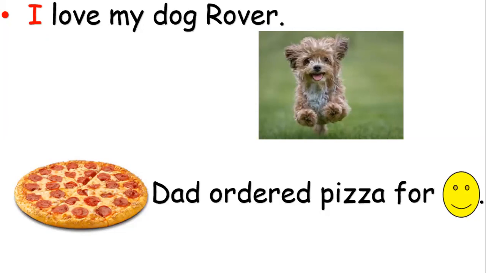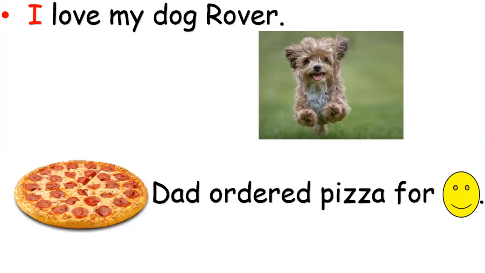So you can know if it is I or me by two things. The first, it comes before the verb, as a subject, and the second, it comes at the beginning of the sentence.